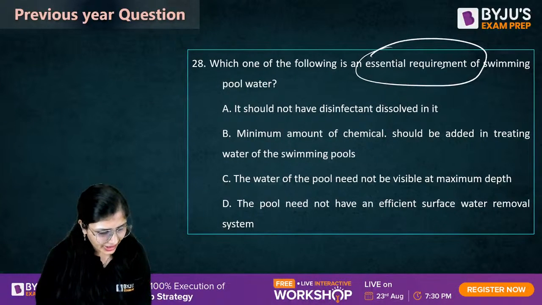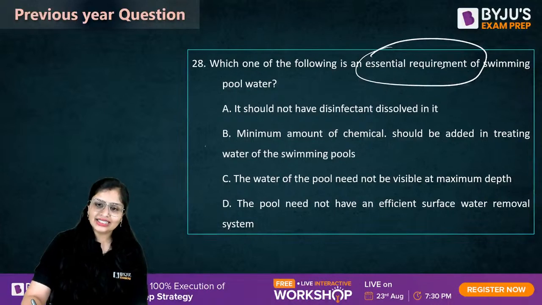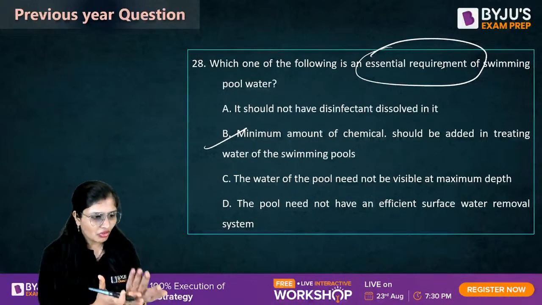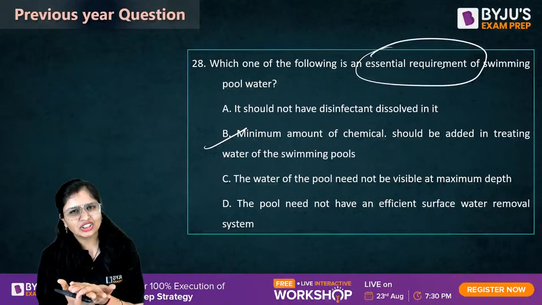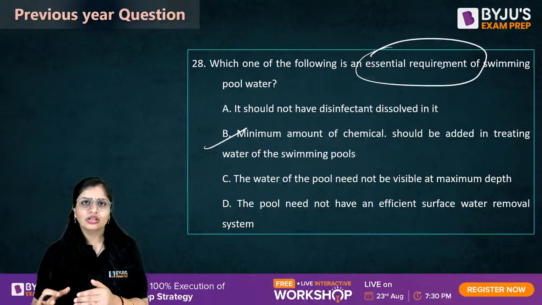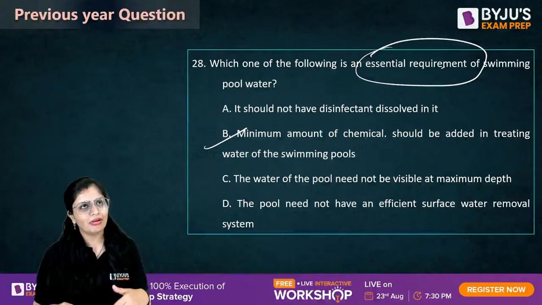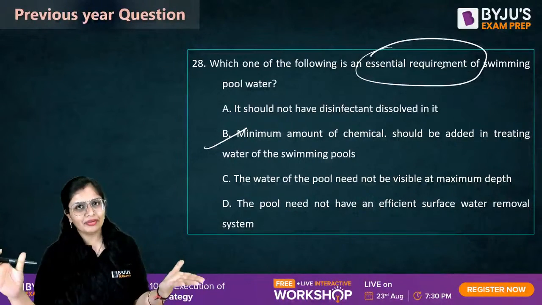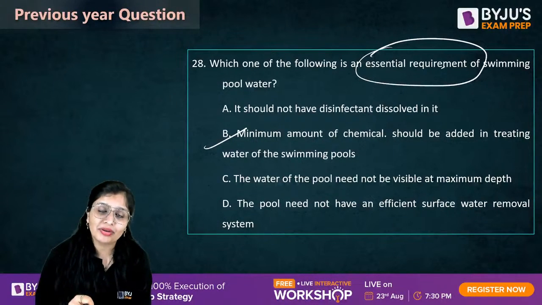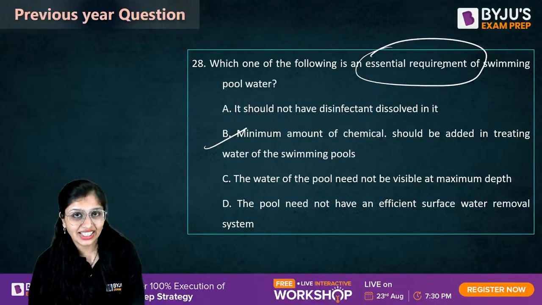Come on, 28B. Very good, hydrology. Yes, we need to use a minimum amount of chemical because we don't want any infection of the skin or irritation to take place. It's not that because it is a swimming pool, we just want to have a bath, so we apply n number of chemicals for treatment. No, as much as possible use the minimum amount of chemical, otherwise it can cause skin irritation.